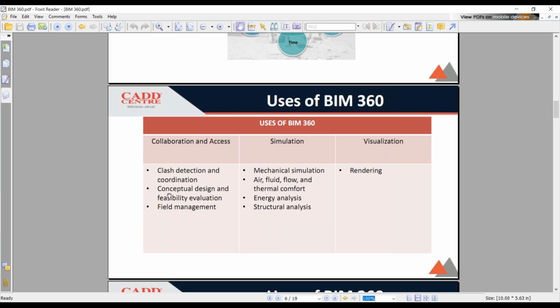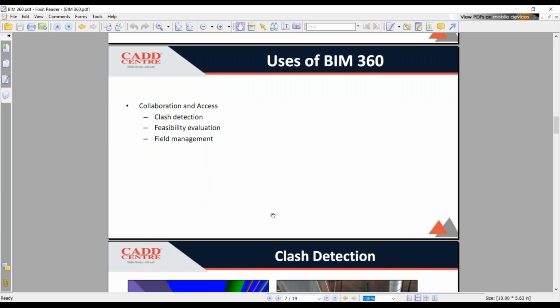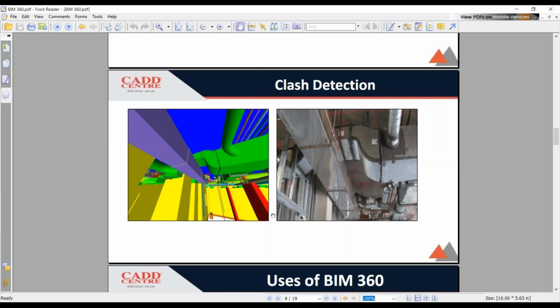These were all the uses of BIM 360. The clash detection, the coordination, all the simulations, the energy analysis report, the rendering, we can do it all. And here you can see sample images of clash detection. Here you can see a small beam, and on top of the beam, a duct just goes. All these sorts of errors, the clashes, can be rectified using the BIM 360 app.